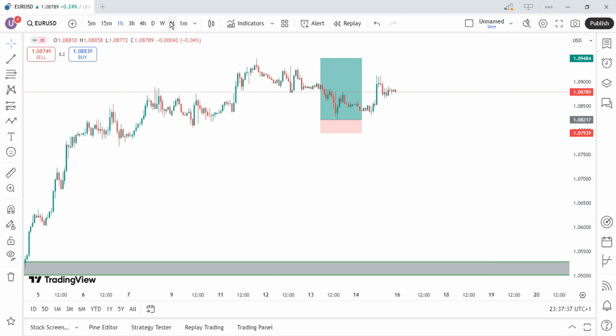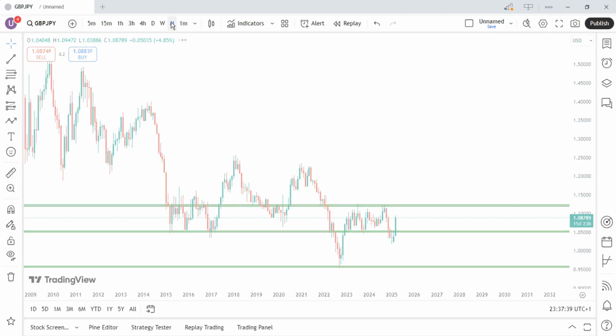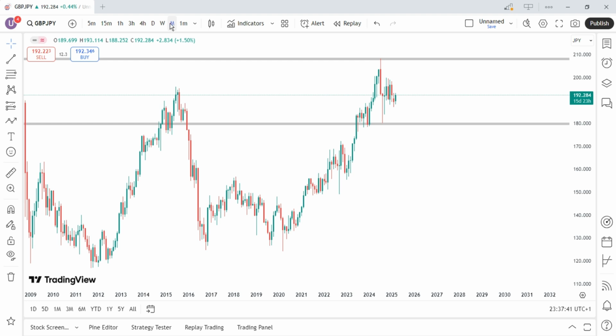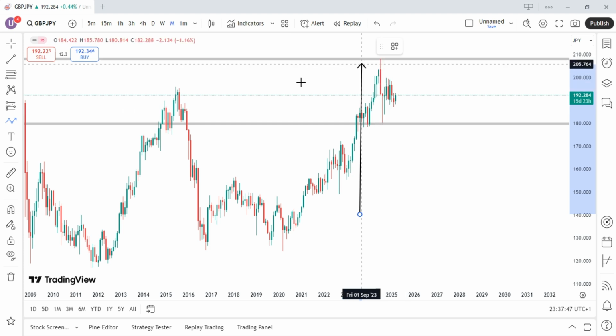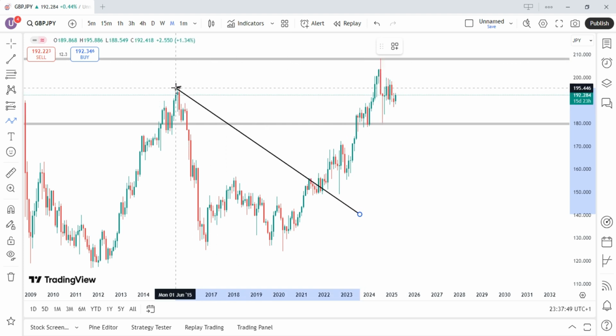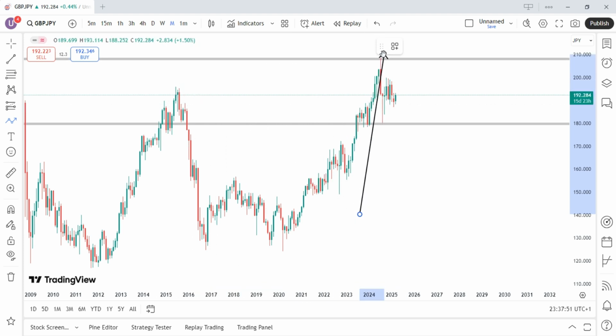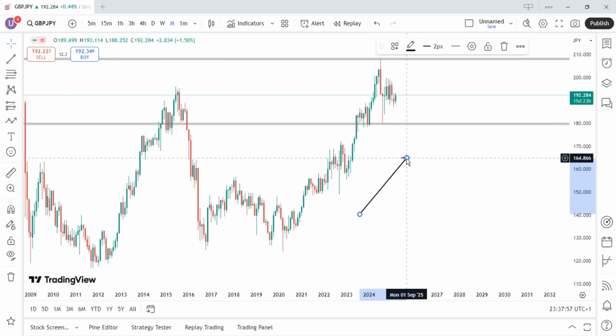The next pair on our list is the GBPJPY. So in the monthly time frame, we are also bullish on the GBPJPY because we have created a higher high after breaking above and closing above this zone. Higher high, and we'll come back for a higher low. And we are still pushing up again. So let's go down to weekly time frame for further analysis.